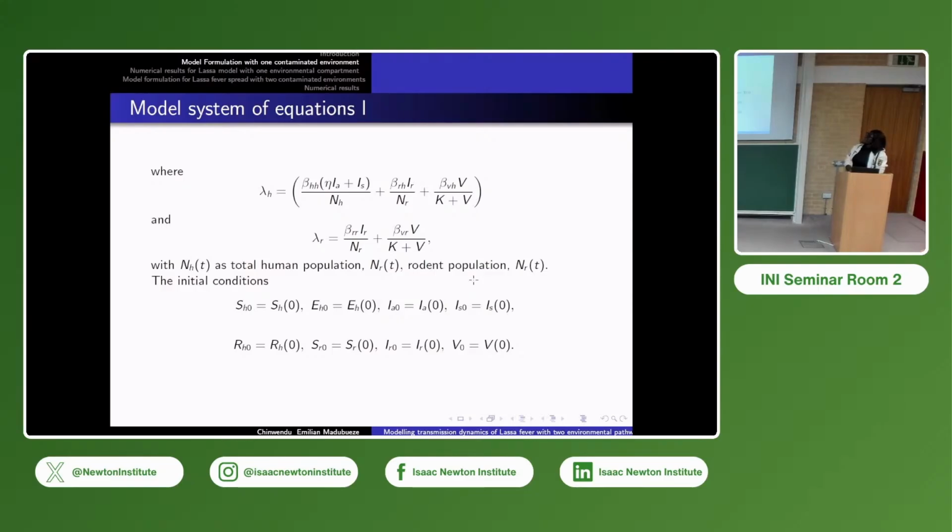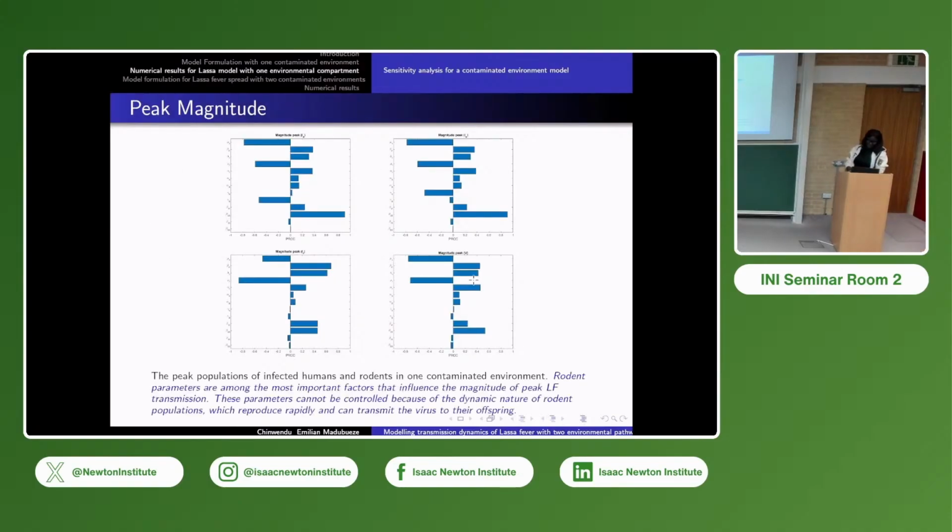I even forgot to say the V has to be with the environment. So there is a carrying capacity of the environment, which is K. So we do not just leave it like that, because you need a carrying capacity for it to be maintained in the environment. So we do a sensitivity analysis in this model and find out that the rodent parameters are very, very sensitive, because what we did here is to carry out partial rank correlation coefficients in the system.